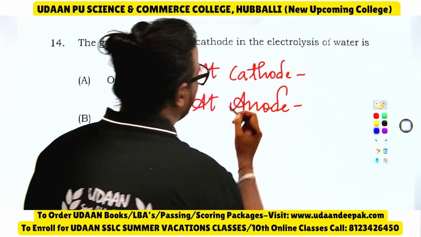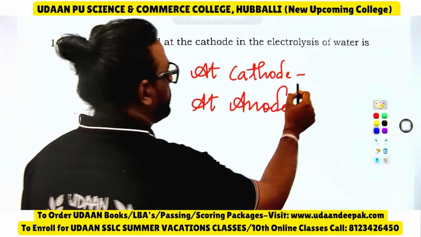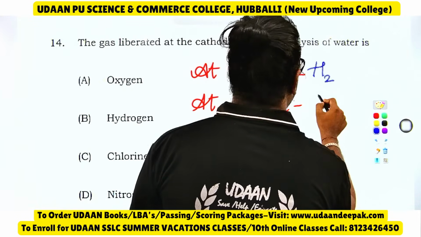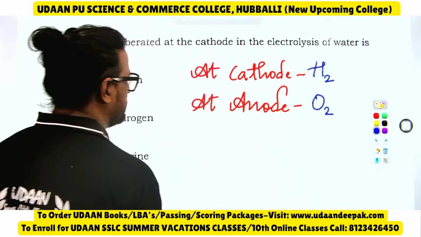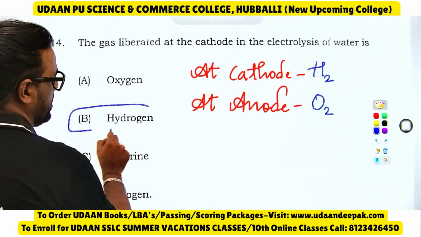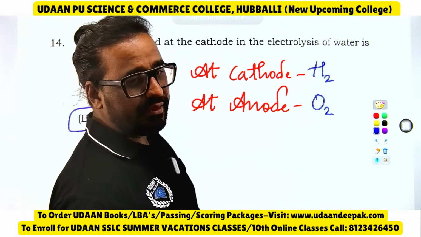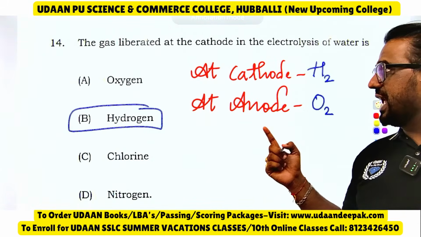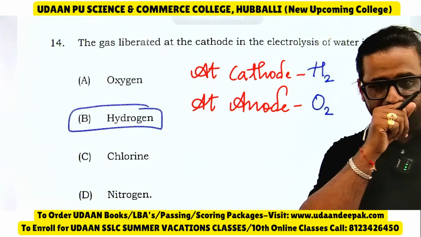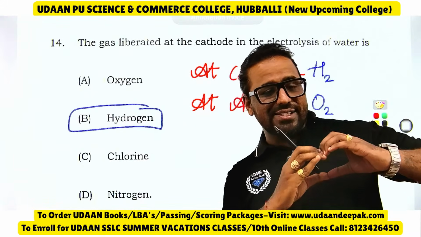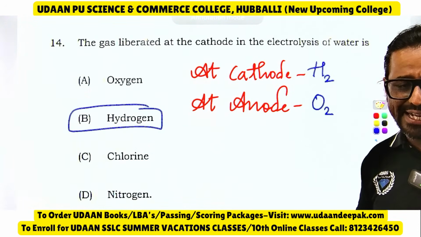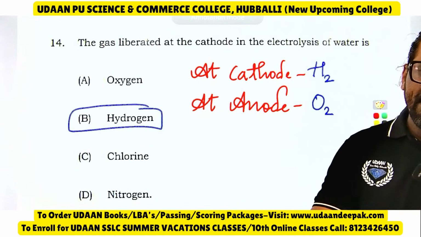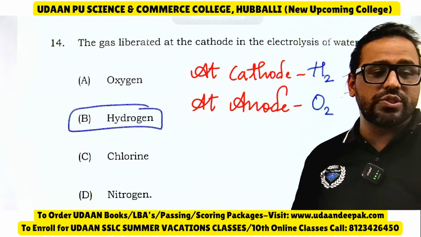So let me know, name the gas liberated at cathode. At cathode it is hydrogen gas, and it is oxygen gas at anode. So they have asked that you should know at cathode and at anode. So the right answer is what? At cathode it is hydrogen gas, yes, and at anode it is oxygen gas. So like that you should be able to do this.